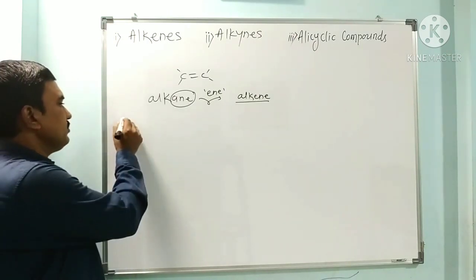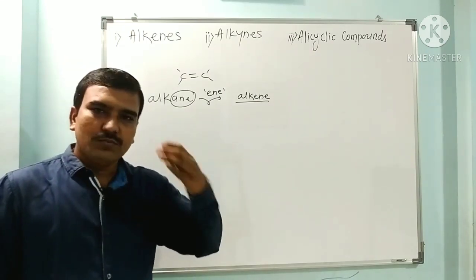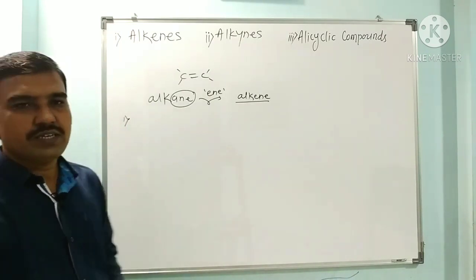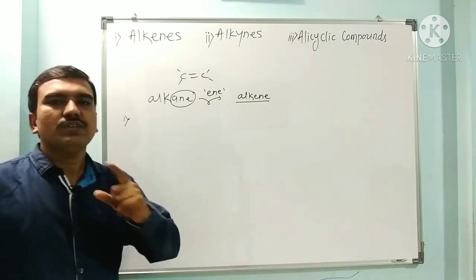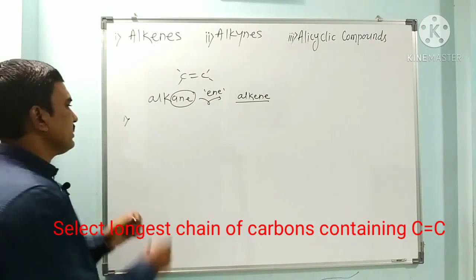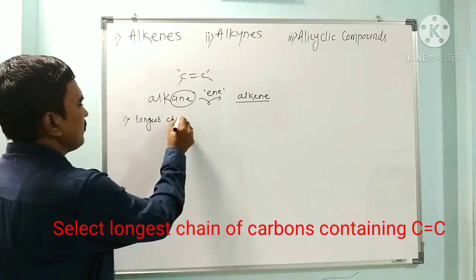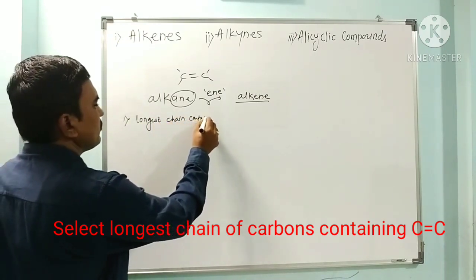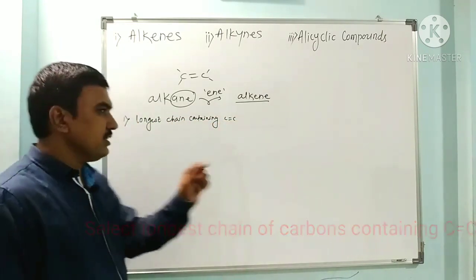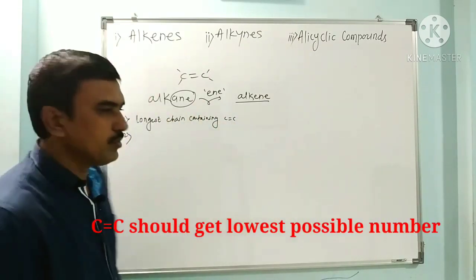Actually, we have seen all these rules in the IUPAC nomenclature of alkanes. Most of the rules are similar, only some have differences in the nomenclature of alkenes and alkynes. Rule one: select the longest chain containing the double bond, C double bond C. The second rule is that the doubly bonded carbon should get the lowest possible number.